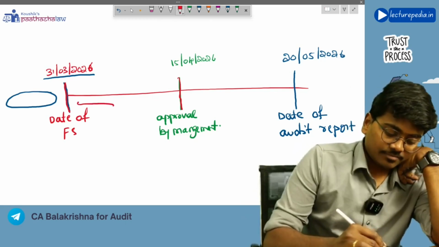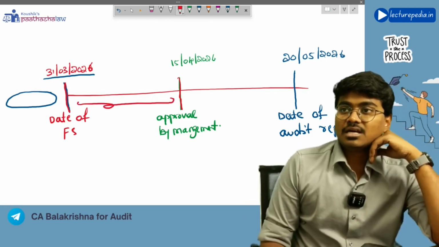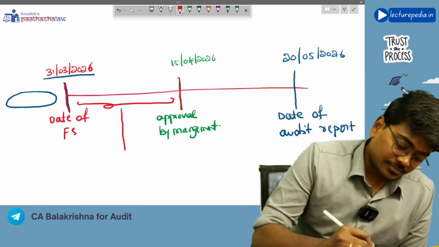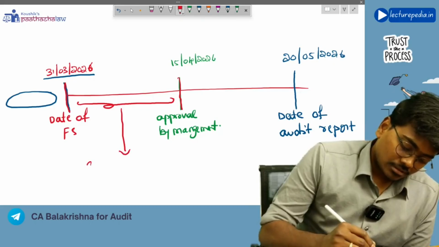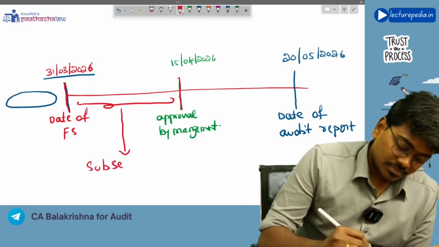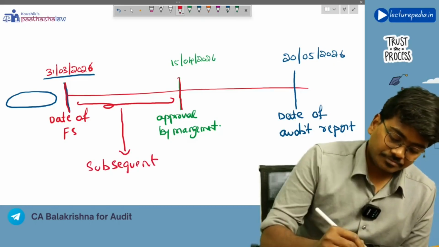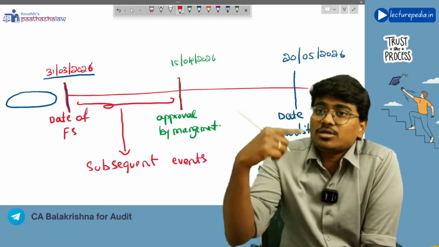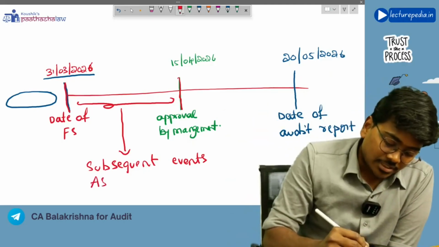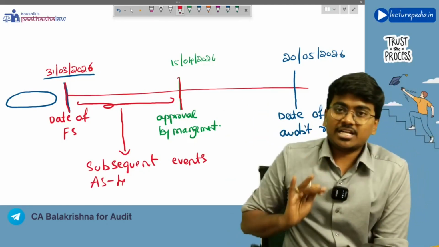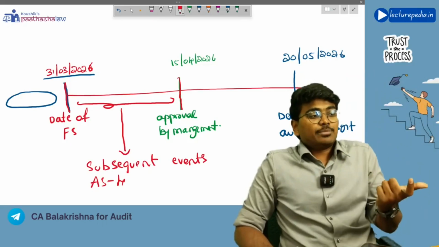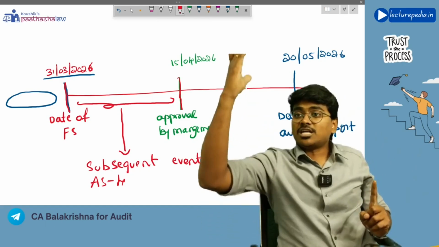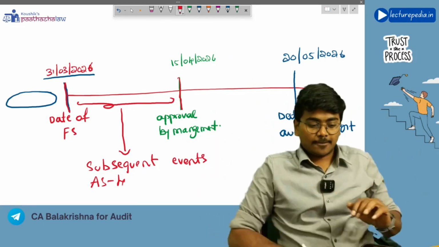All those events that occur between these two dates will be known as subsequent events for the purpose of AS4, accounting standard 4. That means for the purpose of your accounts, subsequent events means those events that occur between date of financial statements and the date on which management approves the financial statements.